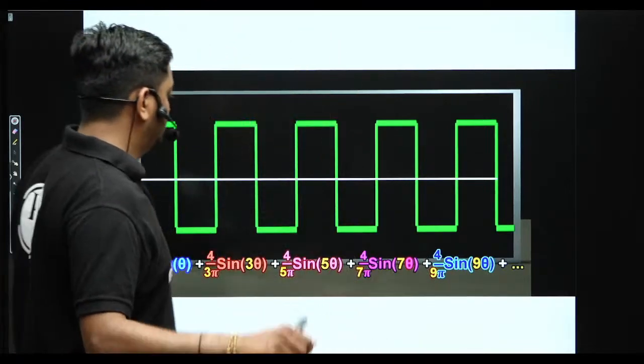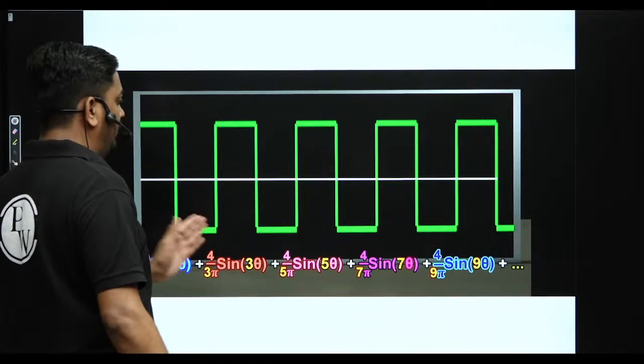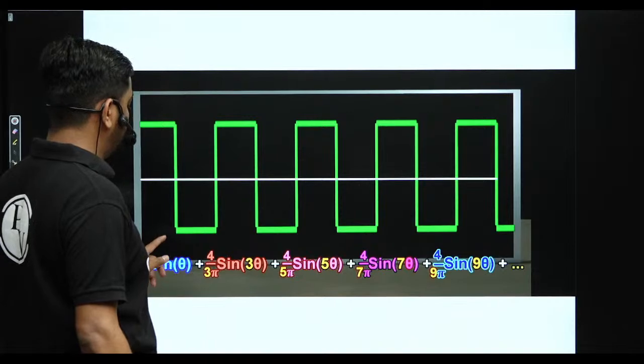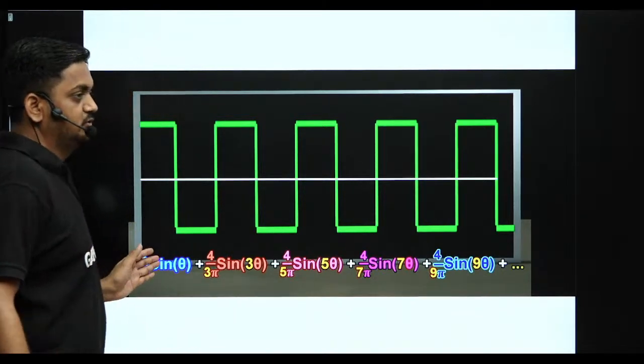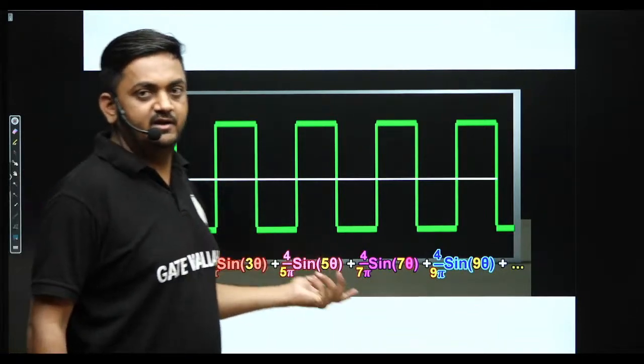So the conclusion is what? If we add an infinite number of harmonically related sinusoids. Why is it harmonically related? Because here we have omega 0, then integer multiples of omega 0, like omega 0, 2 omega 0, 3 omega 0. So these are known as harmonics of sin theta, correct?